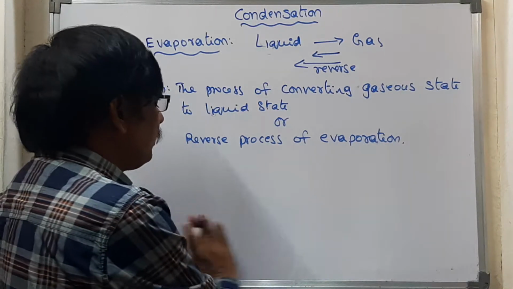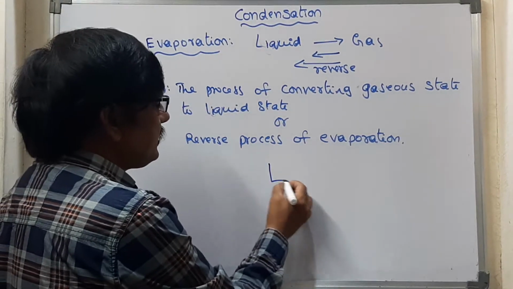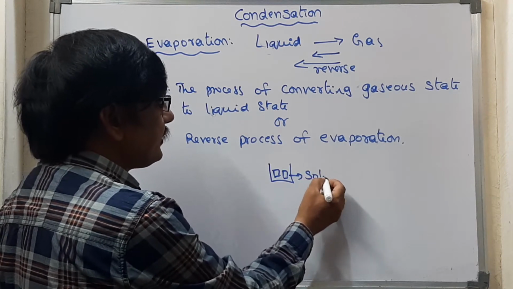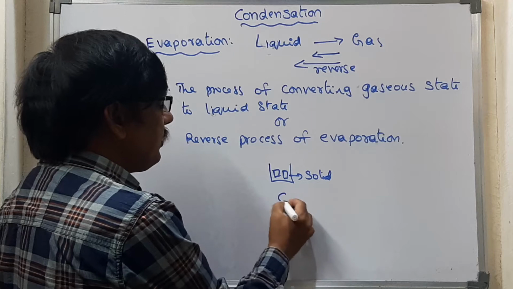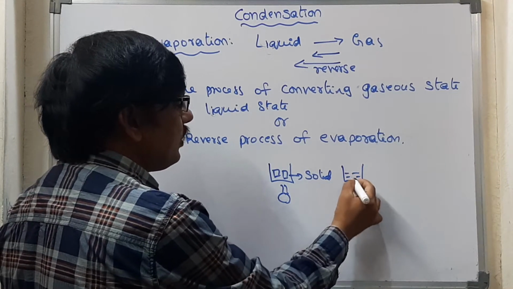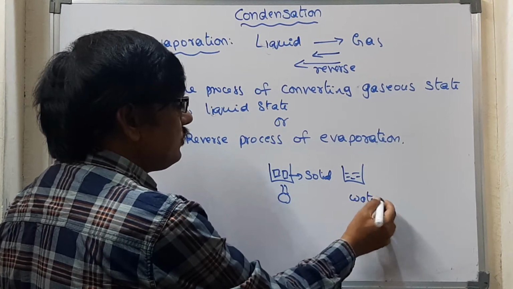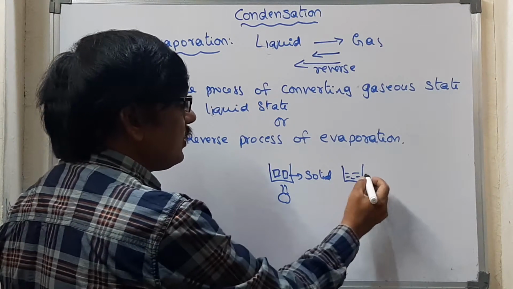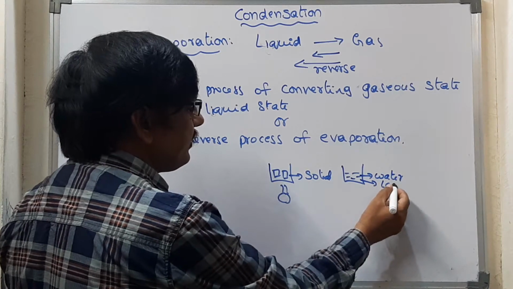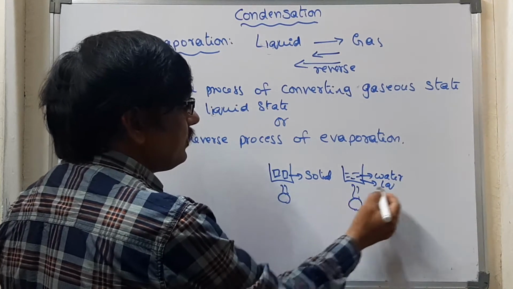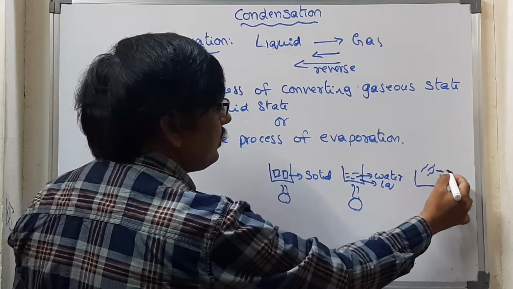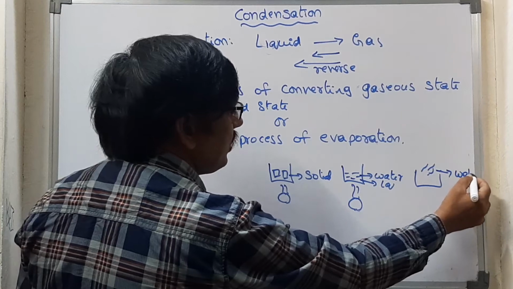Let us take a simple analysis for this. These are ice cubes. What is the state? Solid state. Now let us apply heat to this. Then it becomes water, which is the liquid state. Now let us apply more heat. Then this water starts evaporating and becomes water vapor.